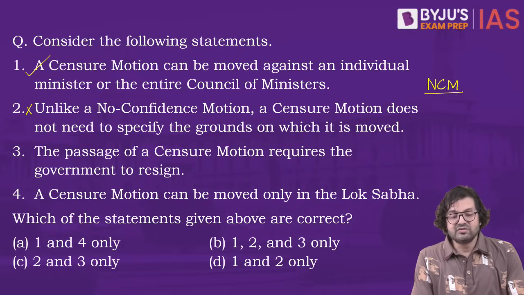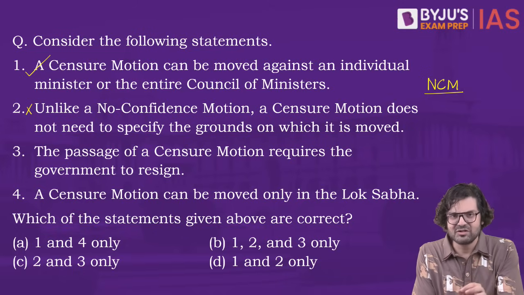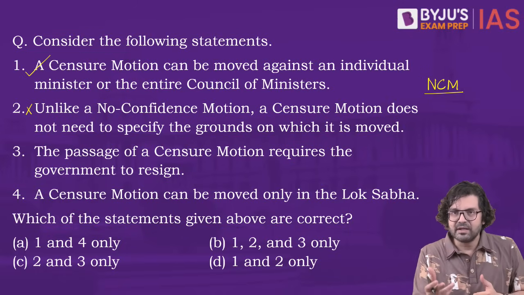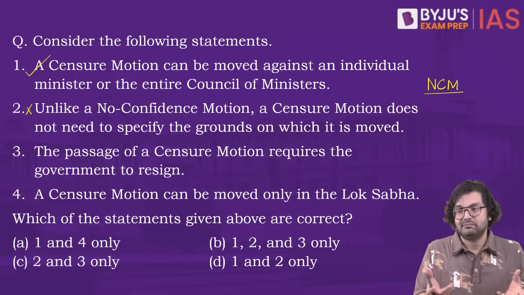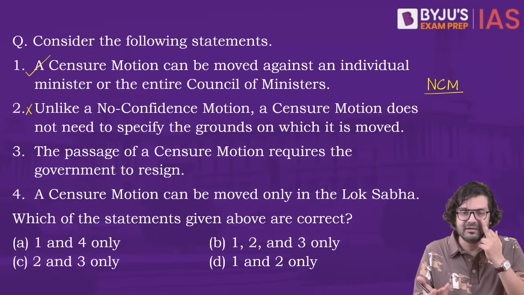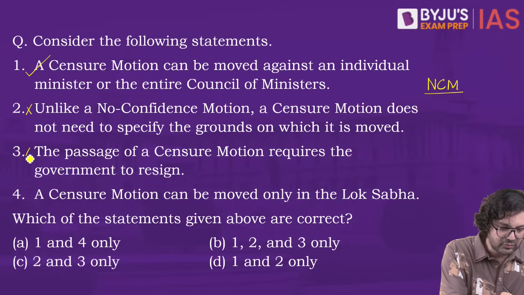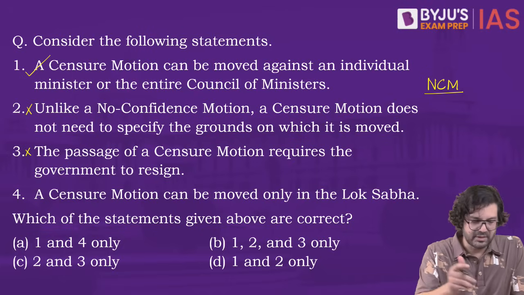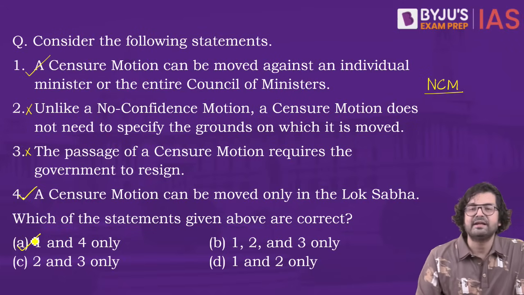Number 3, the passage of a censure motion requires the government to resign. Nothing of this sort happens. If you bring a censure motion, what's going to happen? It's like censuring the government, reprimanding, formally scolding the government. Should the minister resign? He should, morally. But will he resign? Of course not. So nothing of this sort is expected. So this is wrong. And number 4, a censure motion can be moved only in the Lok Sabha. This is correct. So which of the statements are correct? 1 and 4. A is the right answer.